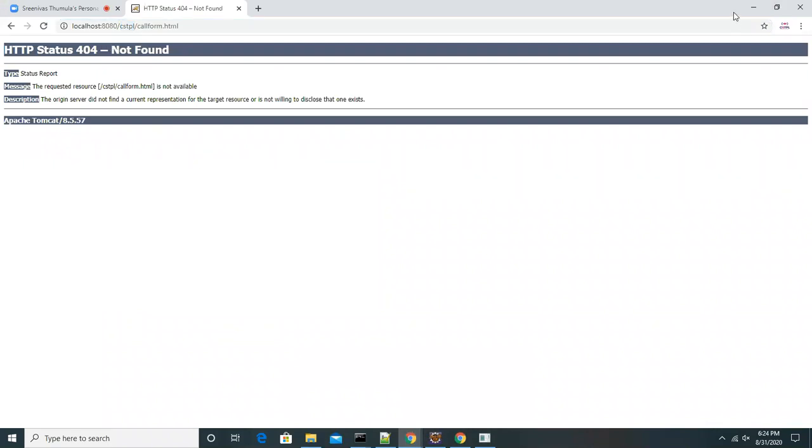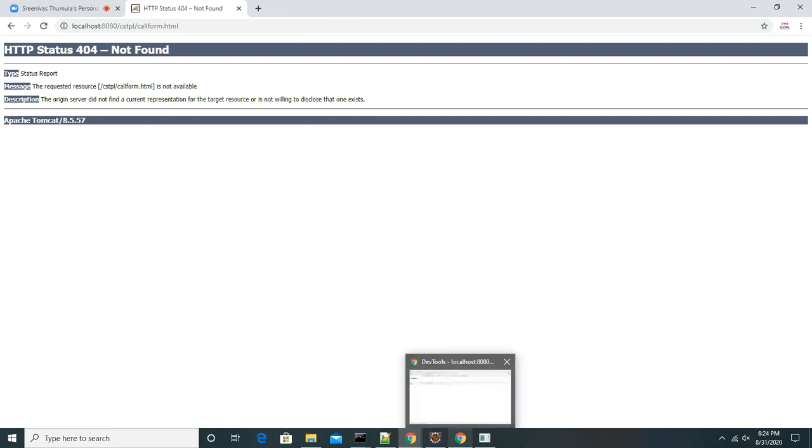200 is when you get a success response. When we get a 500 error, it means there is some problem at the server level, some exception occurred. When you get 404, we are not able to find the resource itself. That moment we get the 404 error. These are all the HTTP codes.